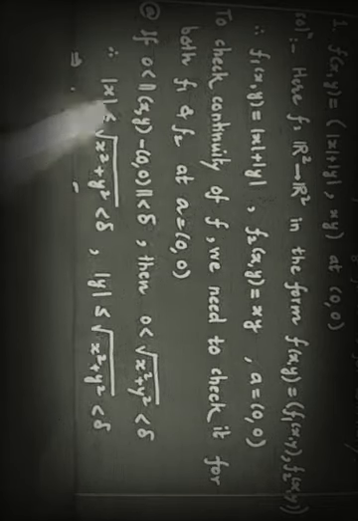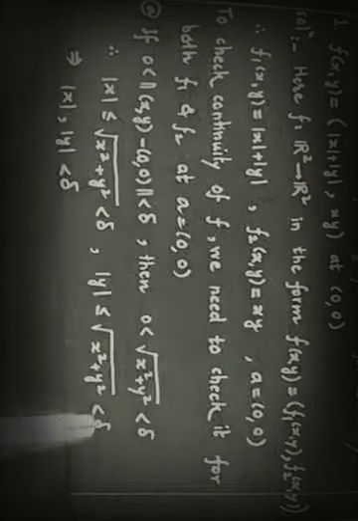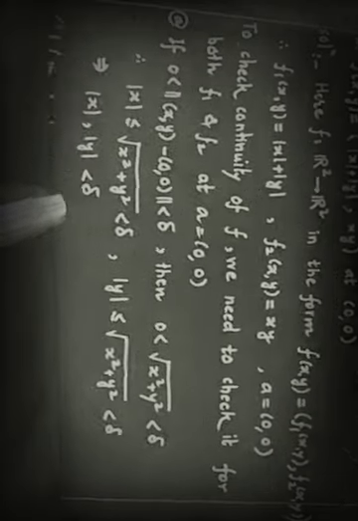For checking f1, since we have to check (x,y) tending to (0,0), we write: if the norm of (x,y) minus (0,0) is less than delta, this norm is the square root of (x minus 0) square plus (y minus 0) square. So it is the square root of x square plus y square less than delta. But then mod of x is less than or equal to this square root, and mod of y is less than this square root. Therefore mod of x is strictly less than delta and mod of y is strictly less than delta, as we have seen before.